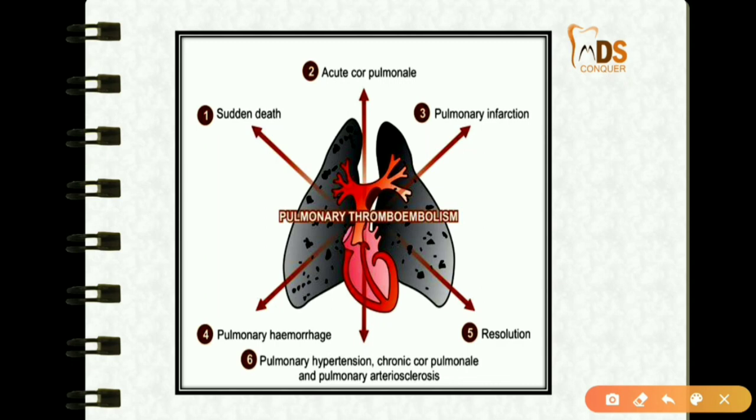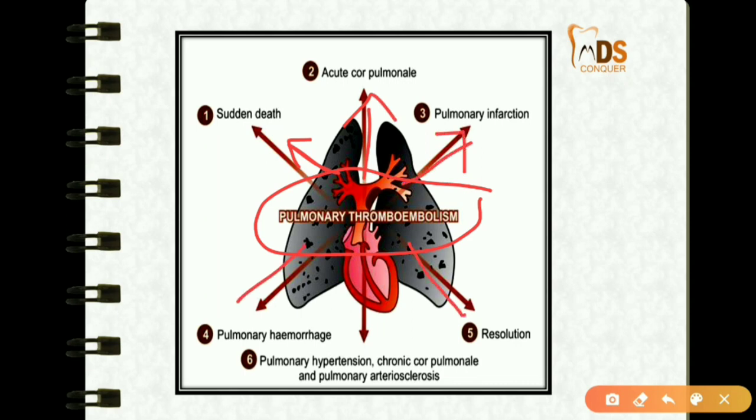These are the sources of pulmonary thromboembolism, which lead to important consequences. Pulmonary thromboembolism may end up with sudden death, acute cor pulmonale, pulmonary infarction, pulmonary hemorrhage, pulmonary hypertension, or resolution. So these are the consequences of pulmonary thromboembolism.